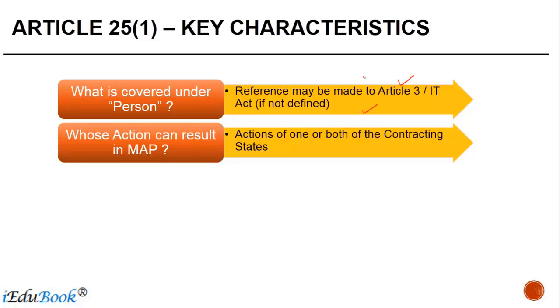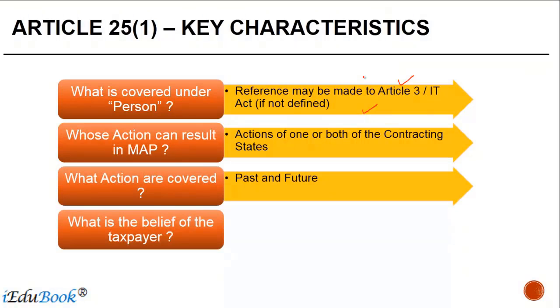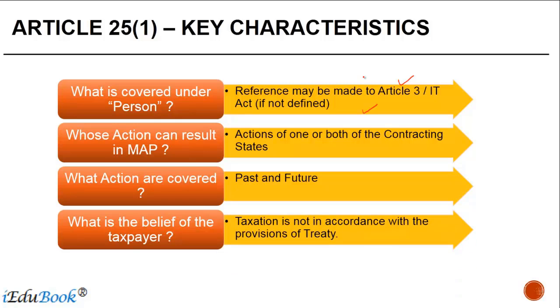Like I gave you the example of FIS being taxed wrongly. Okay. And second, if the FIS is taxed in one contracting state, the other state does not give a credit for the taxes so withheld. What actions are covered? It could be past or future. What is the belief of the taxpayer? There has to be a belief that the taxation is not in accordance with the provision of the treaty.